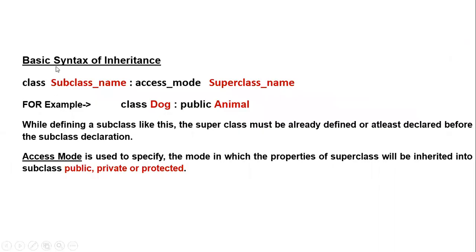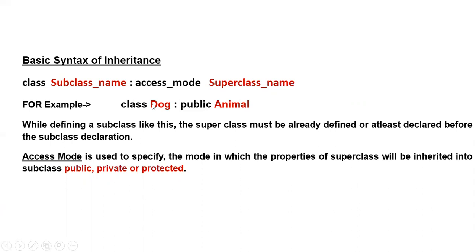Now, what is the basic syntax if you want to use inheritance in C++ or in any language? First we make the main class. Suppose we are inheriting the animal class into the dog class. So first we will make the animal class, and after that when we make the dog class, we write class dog.